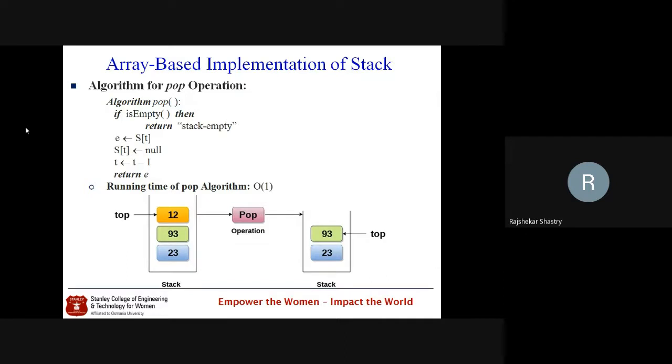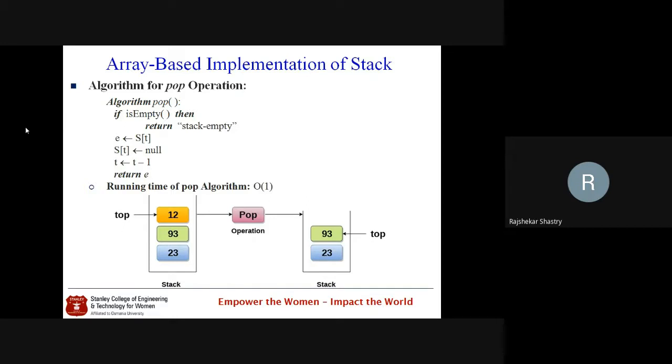If it is not empty, then we go to the remaining statements. S of t we assign to some temporary variable e, and at the tth location of the stack we store null. After storing null, we decrement the t value, and then finally we return.